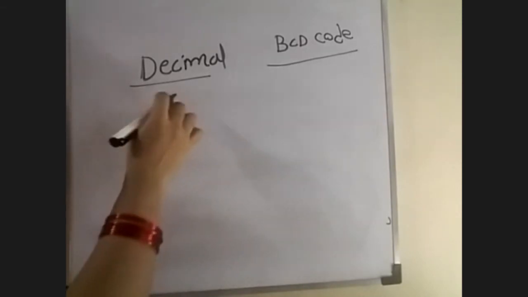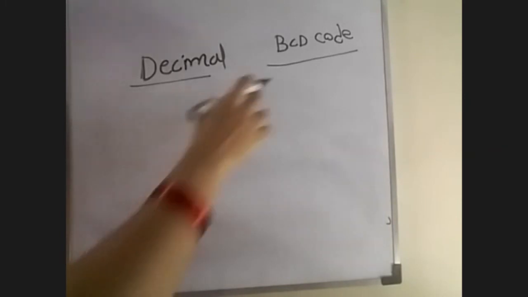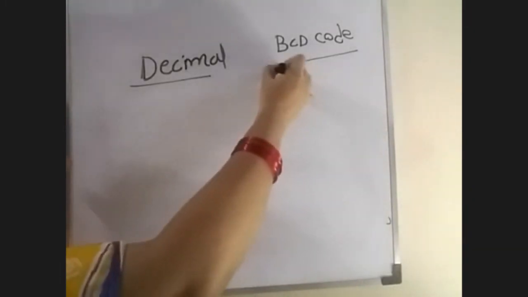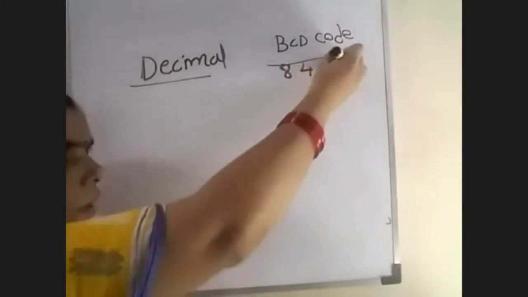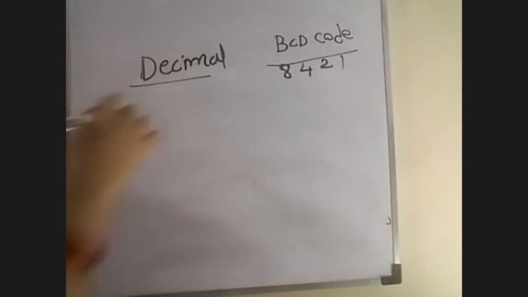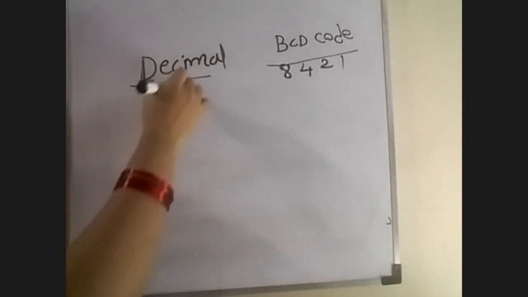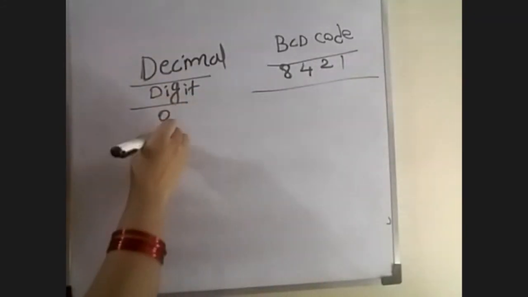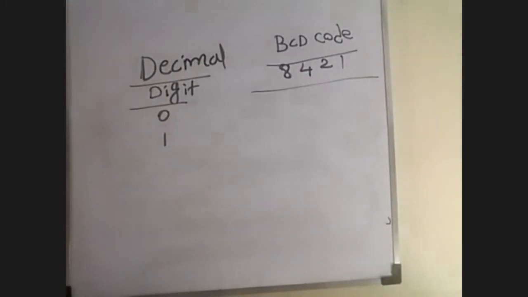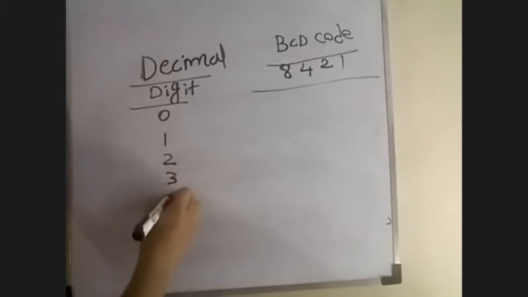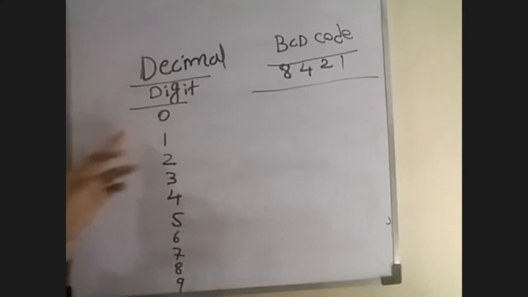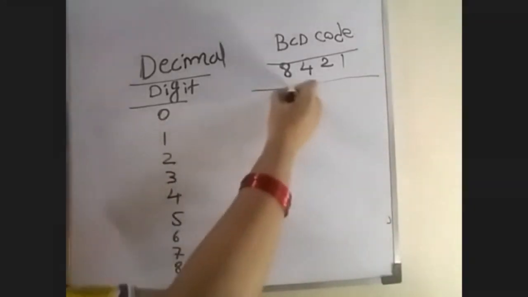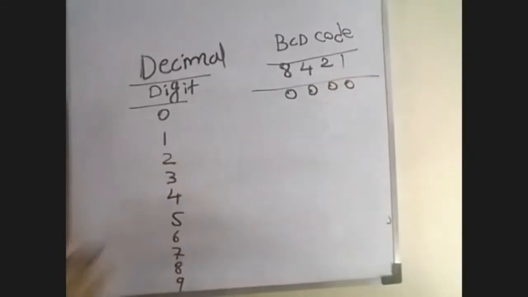Mostly we are using the 8421 code. Here the digits are 0, 1, 2, 3, 4, 5, 6, 7, 8, 9. What is the 0 value? All are zeros.